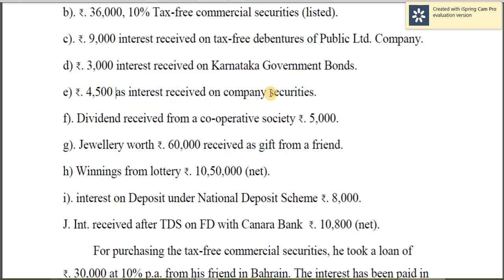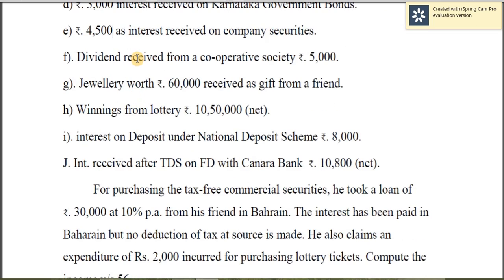4,500 as received on company securities. If nothing is mentioned, it is taken as less tax commercial security. So 4,500 is received after TDS of 10%. So 4,500 into 100 by 90 is the procedure for grossing it up. Then next, dividend received from a cooperative society is taxable, whereas if dividend is received from a domestic company, that is exempt up to 10,000.